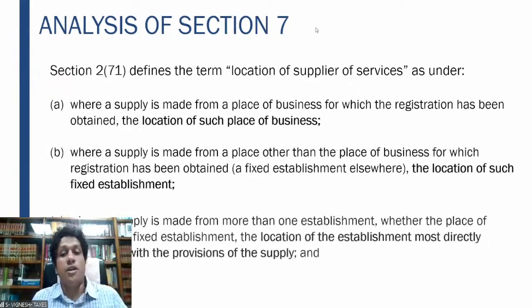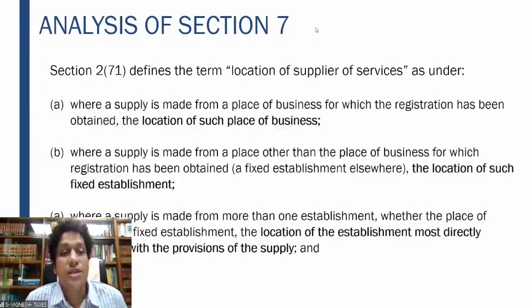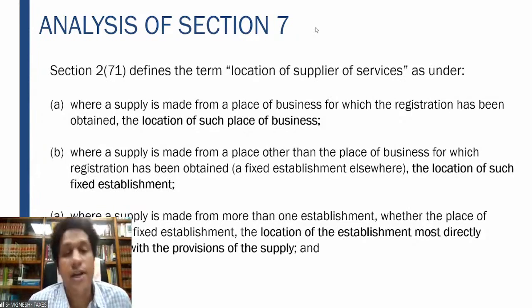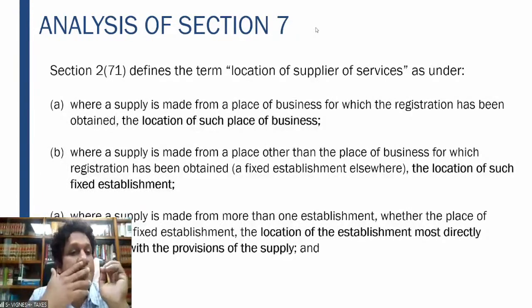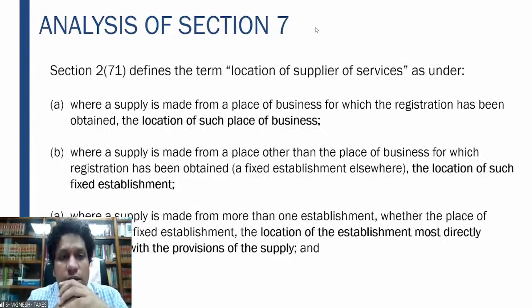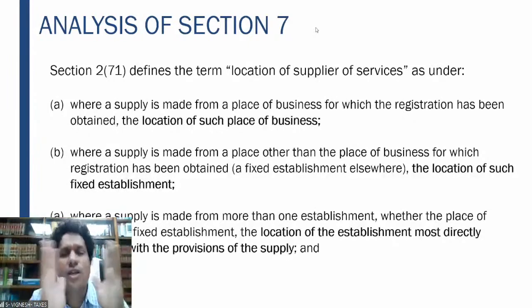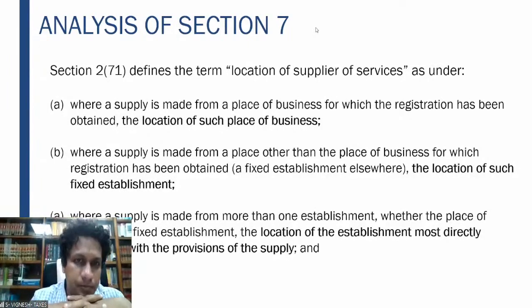Right? Location of supplier of services is given in 2 subsection 71. Please remember, supplier of goods is not defined, but supplier of services is defined. So 2 subsection 71 gives this particular definition, where a supply is made from a place of business for which registration has been obtained, the location of such place of business. Number 1.